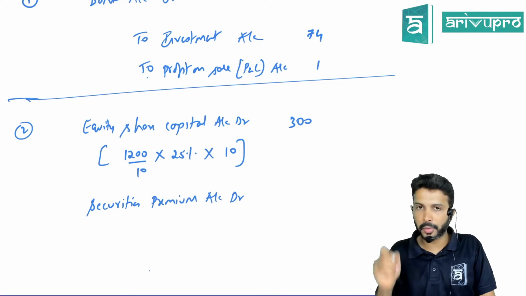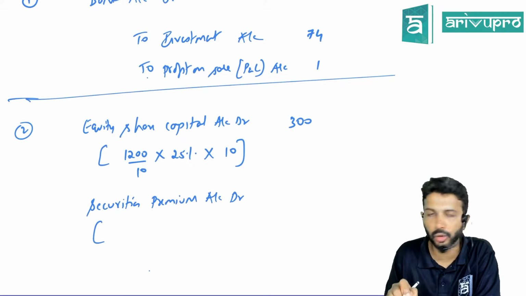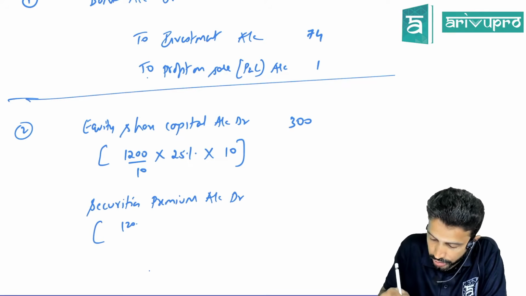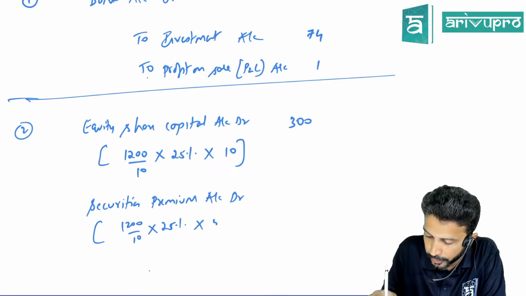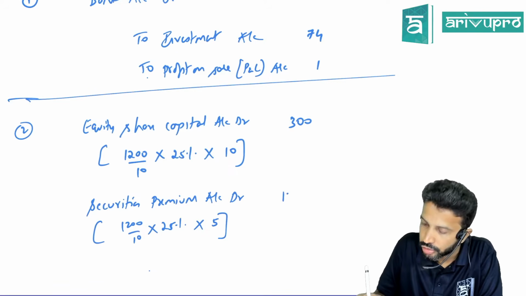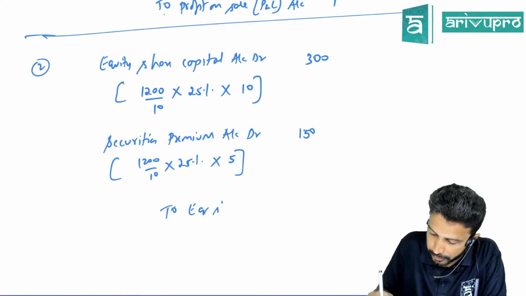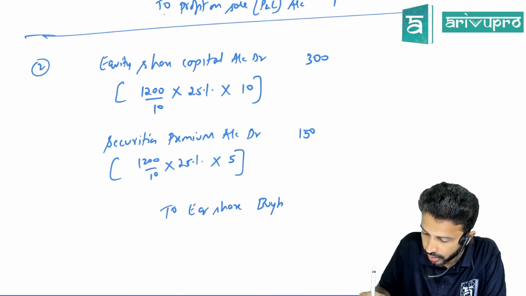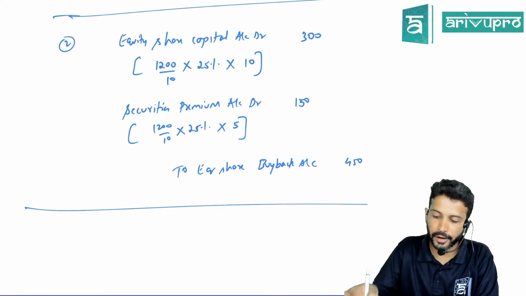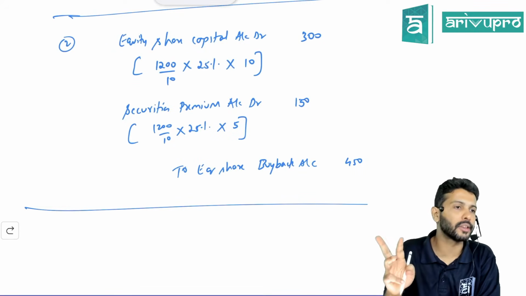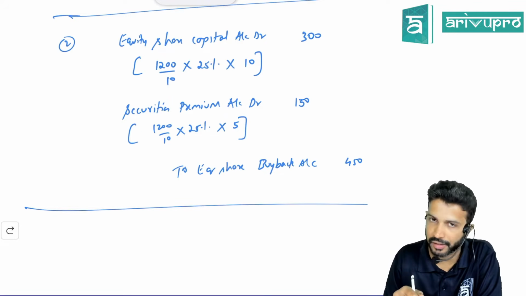Instead of writing premium on buyback first and then transferring it to securities premium, directly you can use securities premium. 1200 divided by 10 into 25% is the number of shares, and on each share you're paying 5 rupees extra. So total extra is 150. To equity share buyback account, 450. If I do it like this, will I get 4 entries for buyback, or only 3? Only 3. Since I've already adjusted premium on buyback here, 3 entries will come.